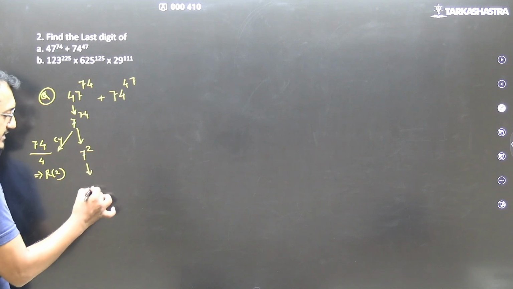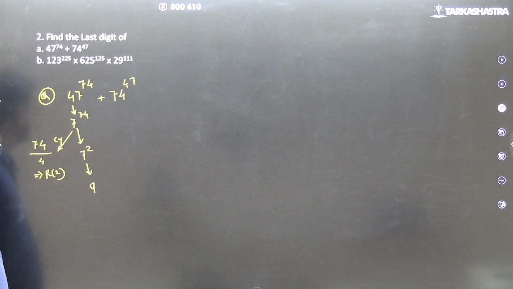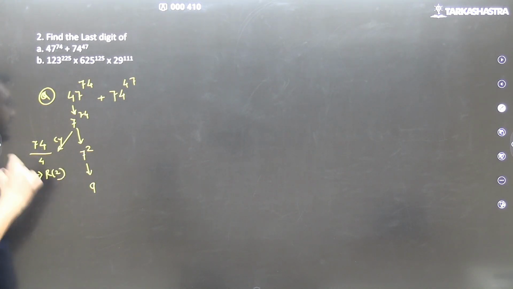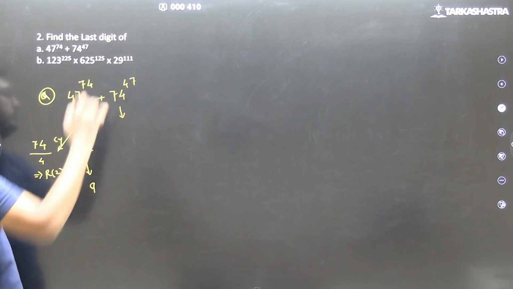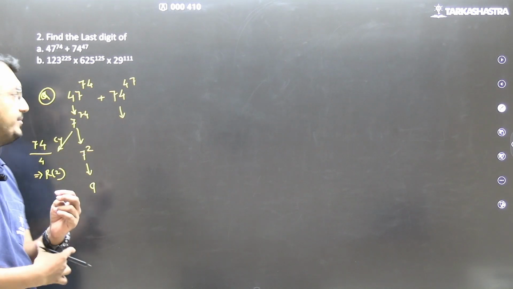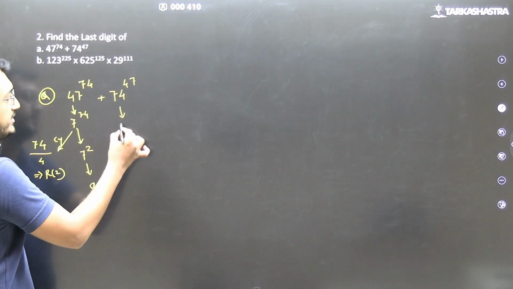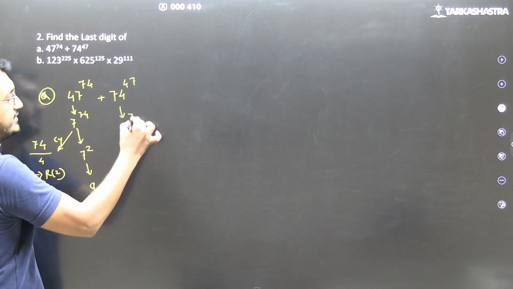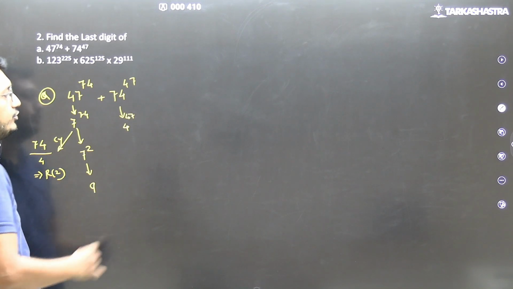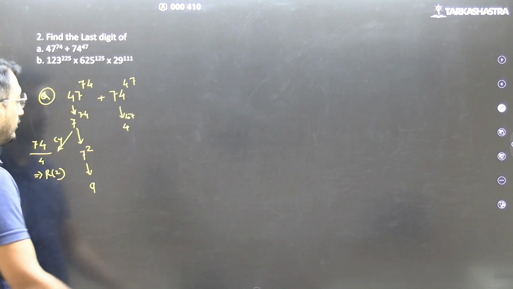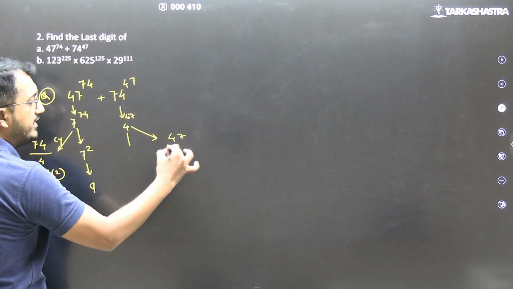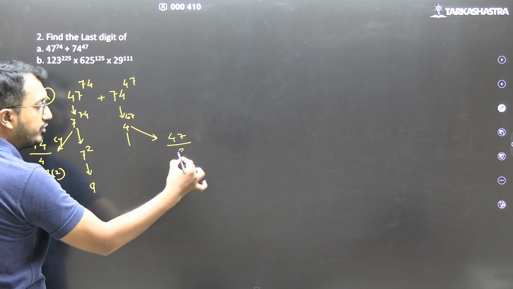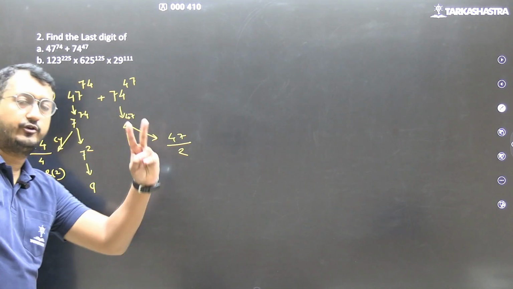Which means the last digit here is 9. Moving forward, 74 to the power 47 will be similar to 4 to the power 47. What do we do? 47 divided by cyclicity of 4, which is 2.